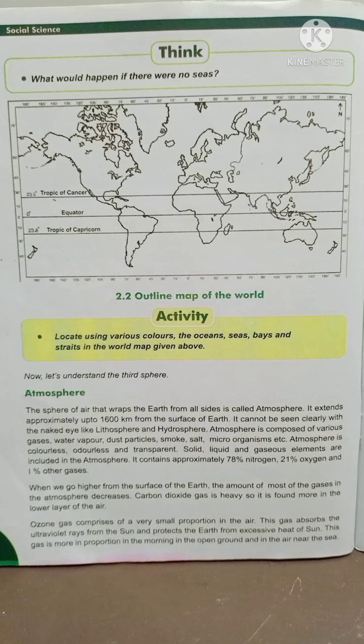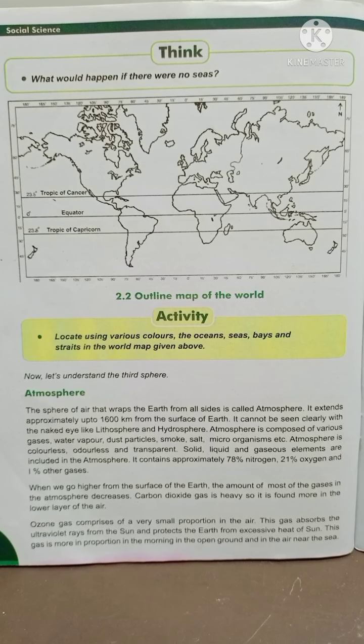When we go higher from the surface of the earth, the amount of most of the gases in the atmosphere decreases. Carbon dioxide gas is heavy, so it is found more in the lower layer of the air. Ozone gas comprises, means contains, a very small proportion, means amount, in the air.